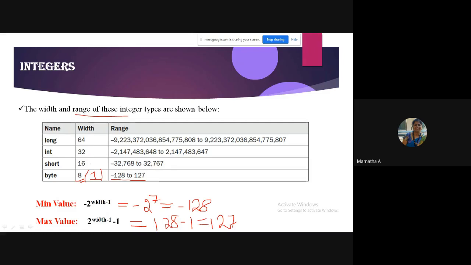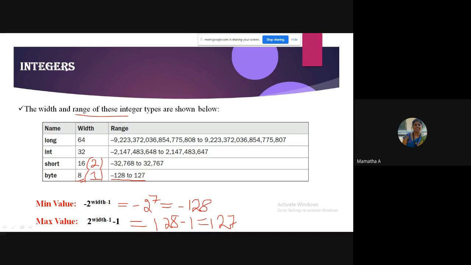Similarly, for short, how many bytes is it taking, students? Short takes 2 bytes. 2 bytes is equal to how many bits? 16 bits. So the max and the min value you can see there, -32768 to 32767. So remember, when you declare any short, it can take only this range of values.